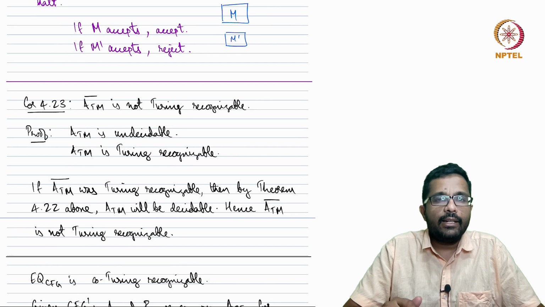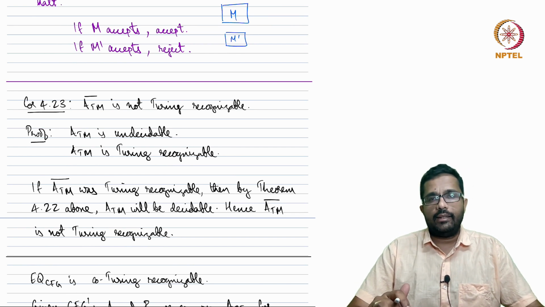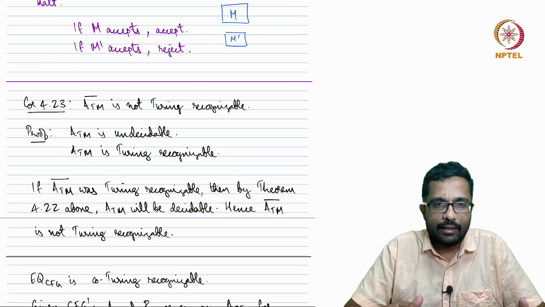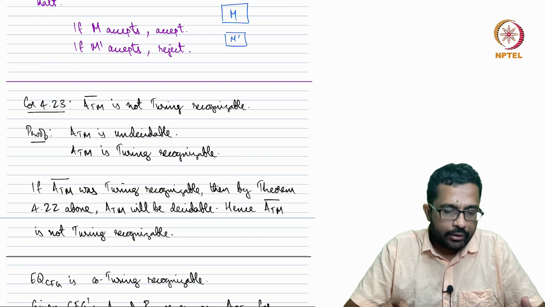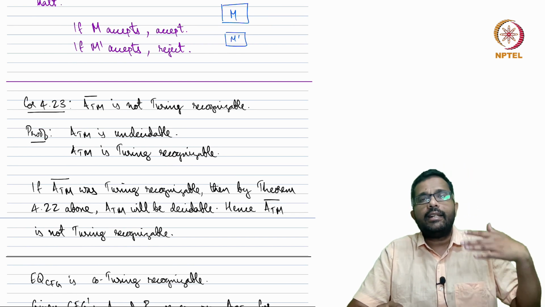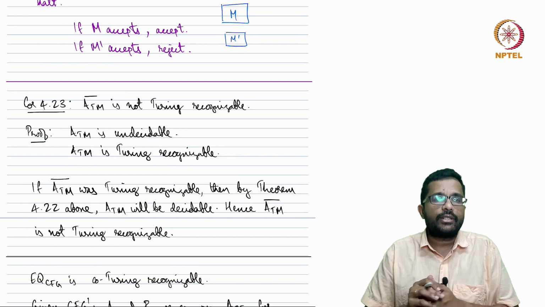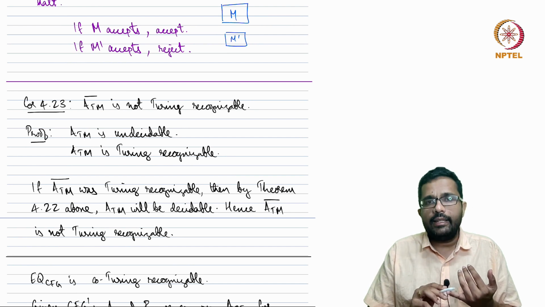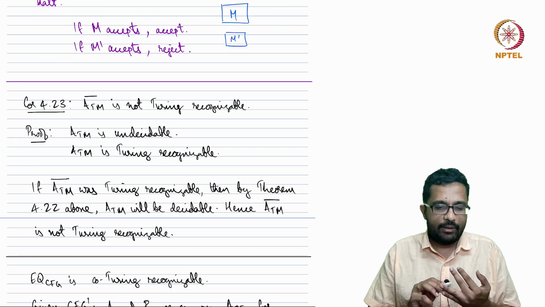So if A_TM was co-Turing recognizable as well, or in other words, if A_TM complement was also Turing recognizable, both A_TM and A_TM complement would be Turing recognizable. This would imply that A_TM is decidable, but we know that A_TM is not decidable. So we cannot have both A_TM and its complement being recognizable.